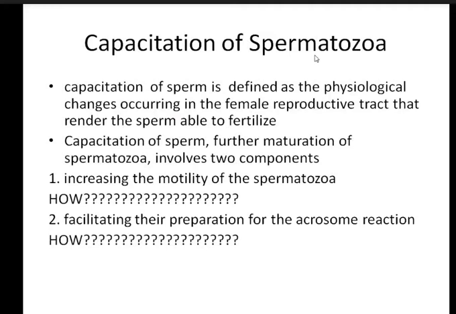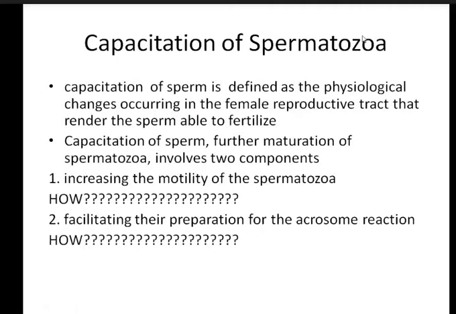The final maturation of the sperm or spermatozoa will occur in the female genital tract. So this capacitation will make the sperm able to fertilize the ovum. This is the final preparatory physiological change that occurs in the female reproductive tract, and it results in the sperm being able to fertilize. So it will make the sperm viable and competent to fertilize. So what is capacitation of sperm? What are these final physiological changes? What is this final maturation process of the spermatozoa?